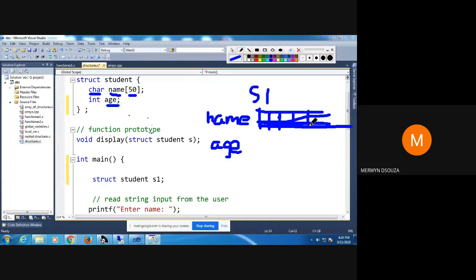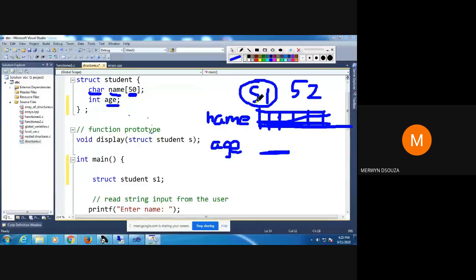It's an array, so there will be 50 locations because our declared size is 50. A character takes only 1 byte of memory, and int takes 2 bytes of memory. So 50 plus 2 means S1 will be occupying a size of 52. Okay, this is just for general knowledge I'm telling you. If you don't remember, that is fine.